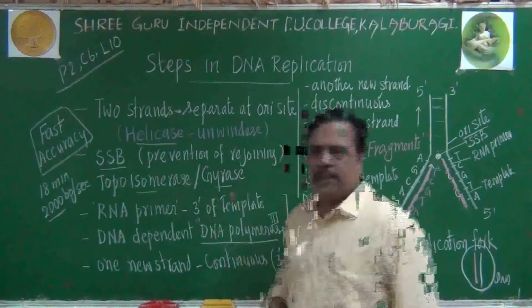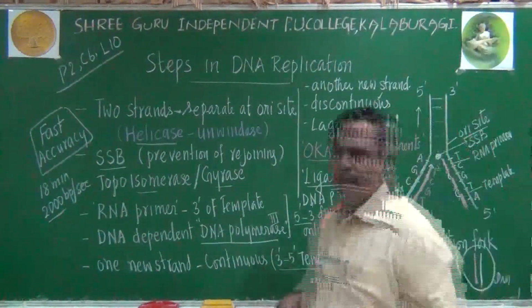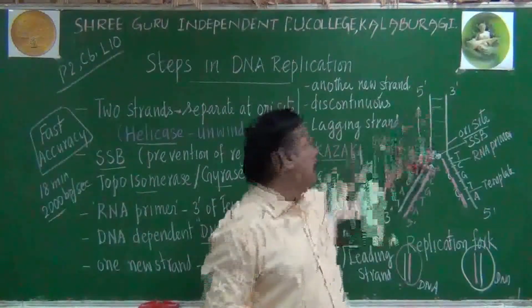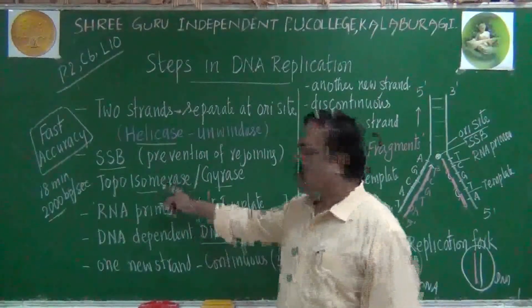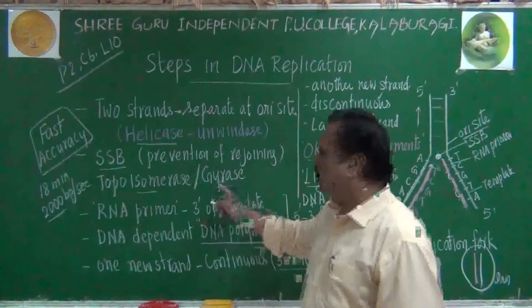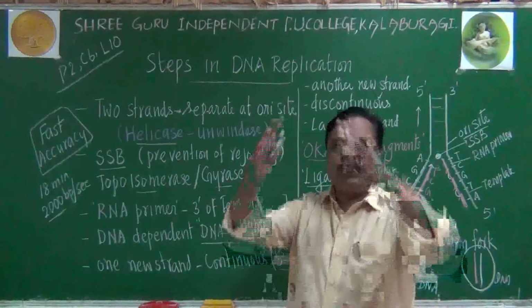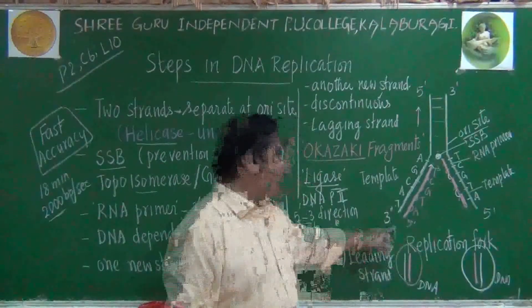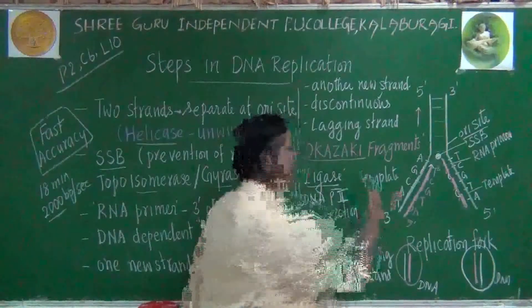Okay. Then, because of the separation or unwinding, there will be tension created in other parts of the DNA molecule. To avoid the tension, we use one enzyme called topoisomerase or otherwise gyrase enzyme. Now the two separated strands are called templates. Here we get one template, here we get one template. Okay, two templates we are getting.